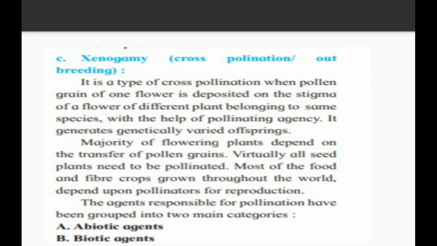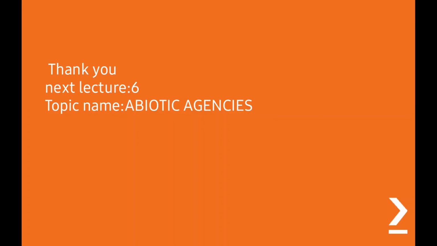The agents responsible for pollination have been grouped into two main categories: abiotic agents and biotic agents. So the agencies are of two types. Biotic agents are one kind and abiotic agents are another. That we are going to study in the next lecture.